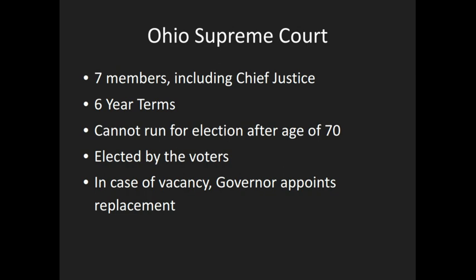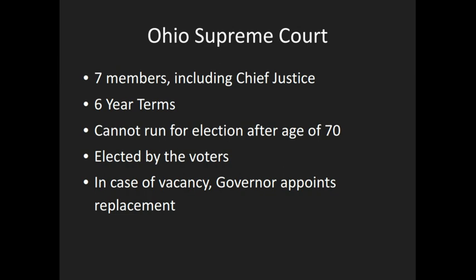The Ohio Supreme Court, 7 members instead of 9, which includes the Chief Justice. They serve 6-year terms. So this is a major departure from our federal blueprint. So we know that the United States Supreme Court, they serve lifetime appointments. They are elected and can only serve